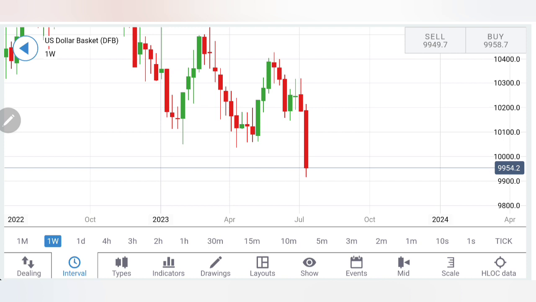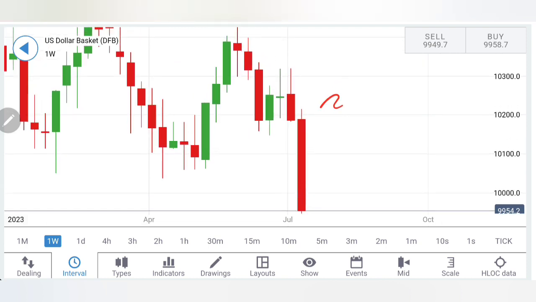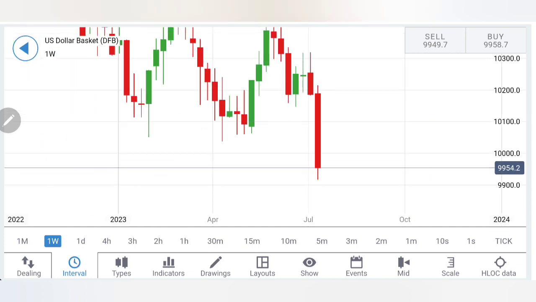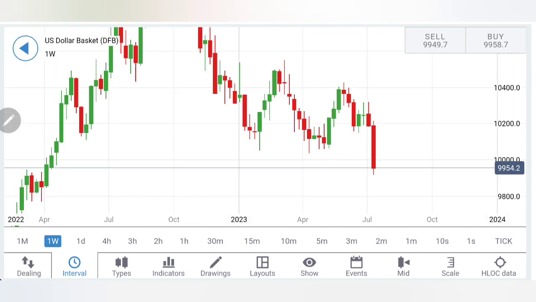However, it has got a little oversold. We will see with the help of indicators. Now look at this here. See, first of all, 100.5, 100.6 was the first support here, a very strong support which it has breached. Now it has traded below the critical number of 100. 100 is definitely a critical number for the dollar index, not only technically but also psychologically.